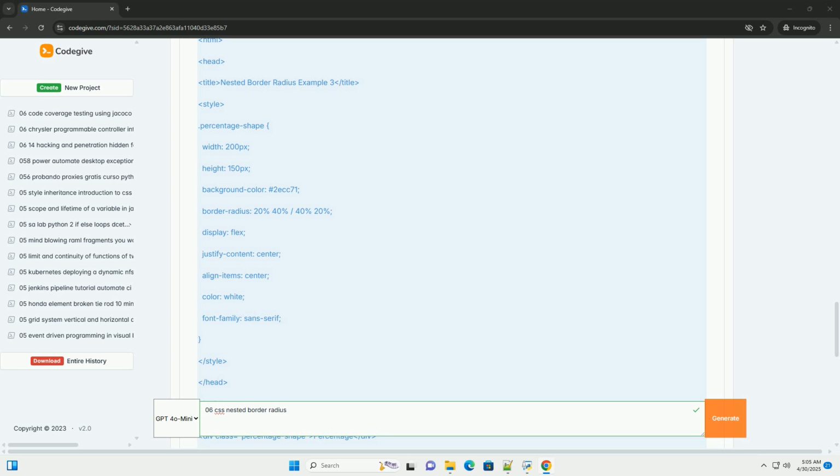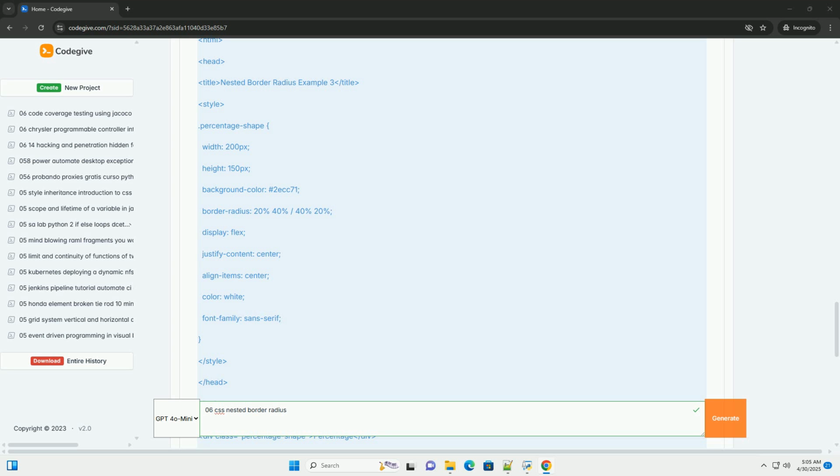Nested border radius allows us to create more complex shapes by specifying more than 4 values for the border radius property. The browser interprets these additional values to carve out inner curves within the element's border. Essentially, you're defining a series of increasingly smaller rectangles within the element's original rectangle, and the curves are applied to the corners of these inner rectangles. The syntax becomes more complex, but the principle remains the same. You're still defining radius values for the corners. The values are arranged in a specific order and are used to create the nested curves.